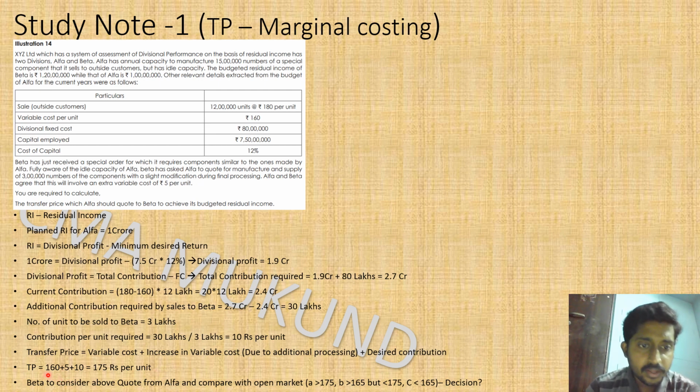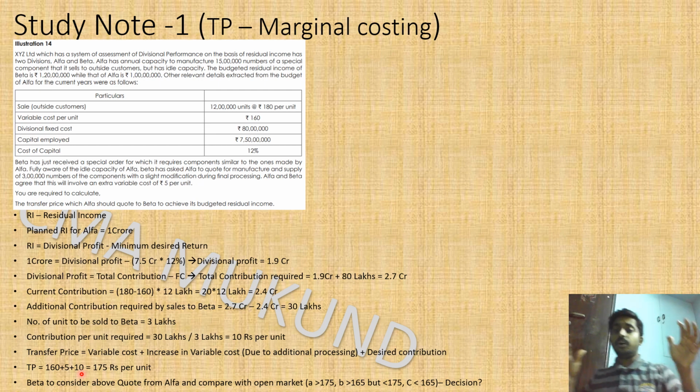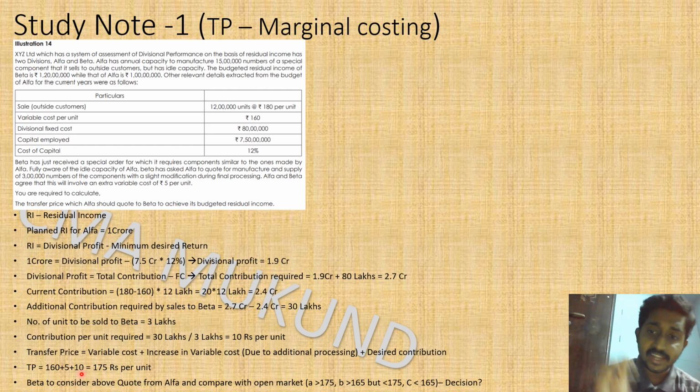Here 160 plus 5 is 165, which is the variable cost. If the outside vendor is quoting greater than the variable cost, it is going to eat away the contribution of your group company. So at the group level, the company as a whole is going to make less money.